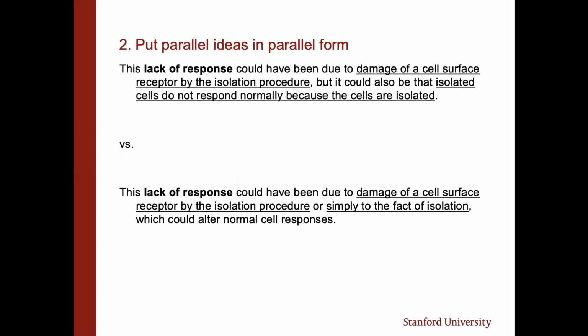Instead, how about, this lack of response could have been due to damage of a cell surface receptor by the isolation procedure, or simply to the fact of isolation, which could alter normal cell responses. Here, the ideas are easier to understand because the repetition of could have been due to and one repetition of isolated have been omitted. The author's intention of presenting alternative reasons is clear because the ideas are written in parallel form. Another advantage of parallelism is that it allows you to avoid repetition.